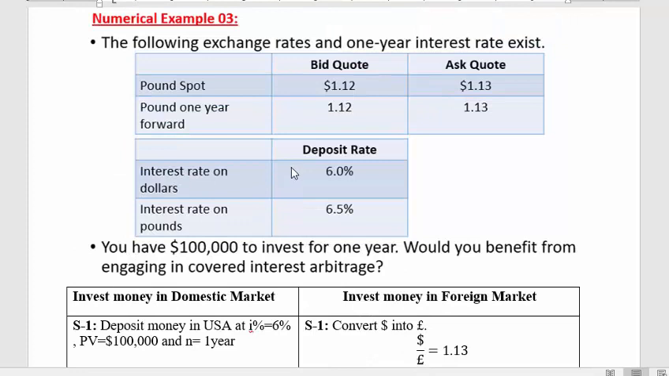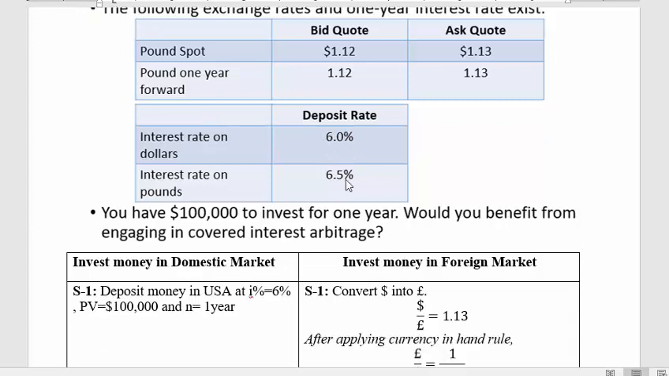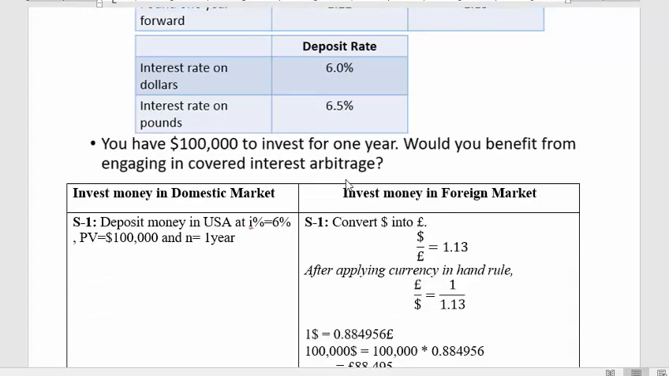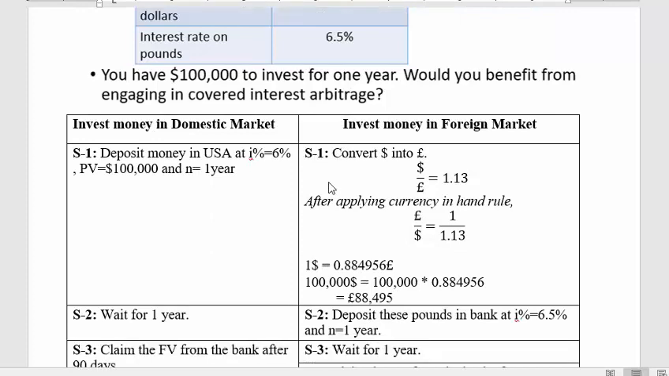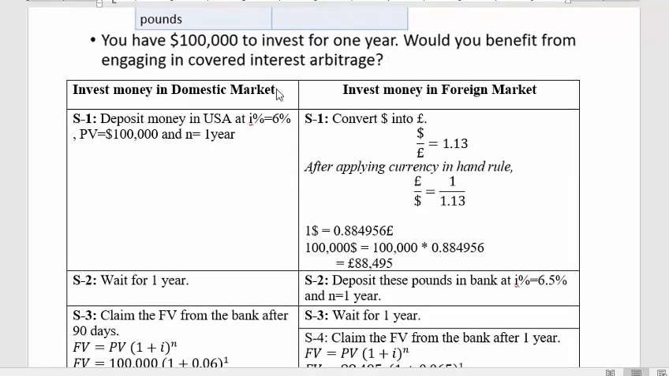Are you going to earn any higher profits if you go for investing money internationally in UK pounds, because the UK pounds offer you a 0.5% higher interest rate as compared to the US dollars? So once again, will I be able to earn a profit or not? For that I need to compare what happens if we invest money in the domestic market and what happens if we invest money in the foreign market.